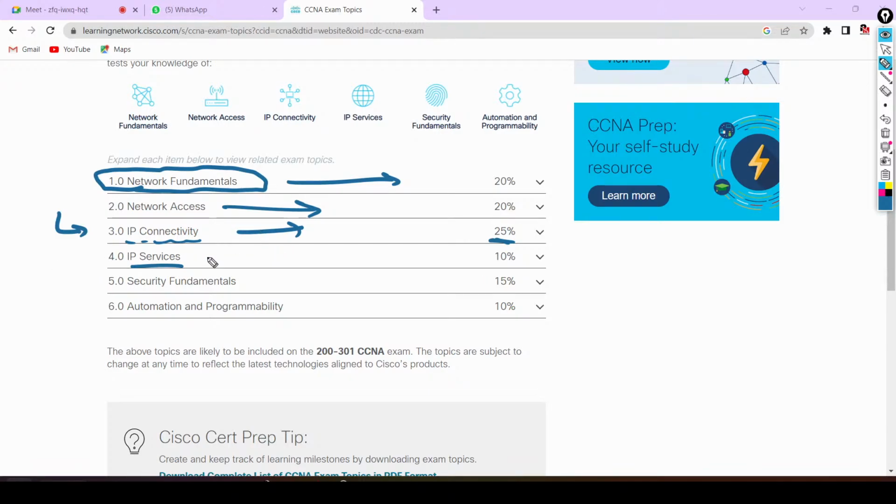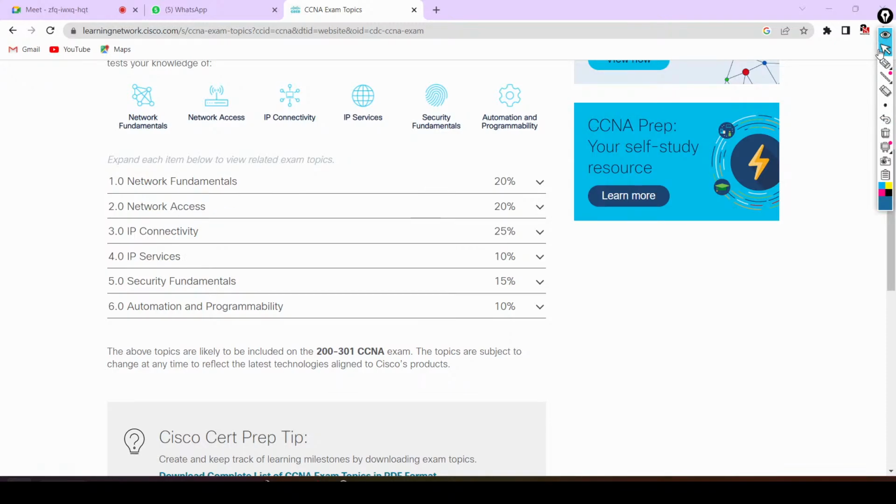After that, see, Cisco is asking only 10% of questions from IP services, and only 15% from security fundamentals. So very basic things of security you need to learn for the CCNA exam. And from automation and programmability, it will ask you 10% of questions. So the maximum number of questions Cisco will ask from these 6 sections will be from IP connectivity, 25%. After that, network access and network fundamentals. Done, guys? Now let me expand these topics.